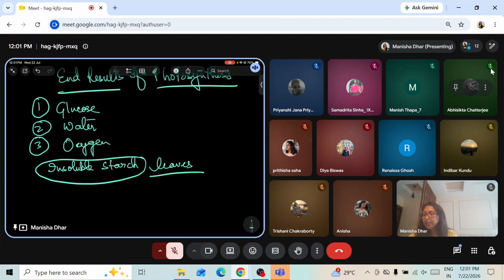Okay? And then some of them are converted into sucrose also. Some are used in synthesizing fats and proteins. So that's very important. 4 points we talked about, 4 points on how this glucose is stored.